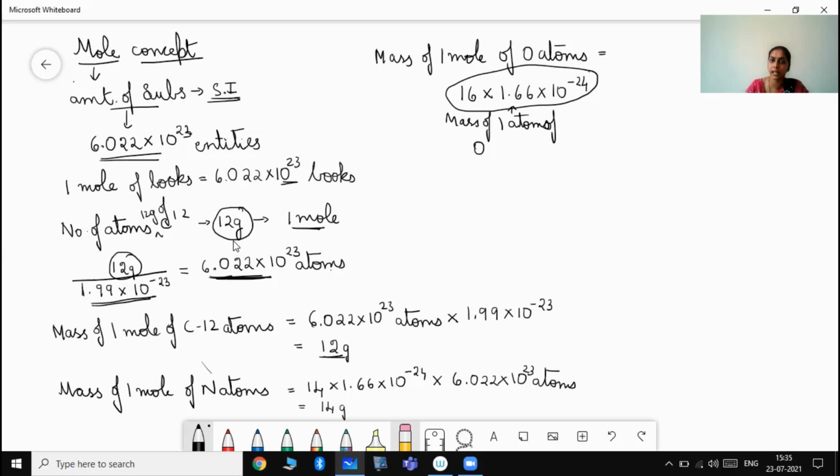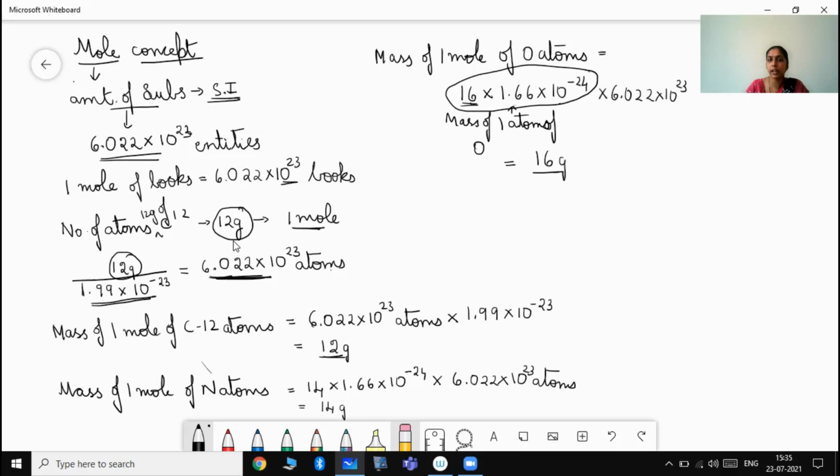Multiplying this gives a small value, a complicated value, difficult to remember. For making it easier, we have eliminated this particular term and represented it in terms of a whole number. Thus the whole number value is found to be 16. This value when multiplied with the atomic mass unit value gives the mass of 1 atom of oxygen. This mass of 1 atom of oxygen when multiplied by 1 mole number of times, then we get the value as,